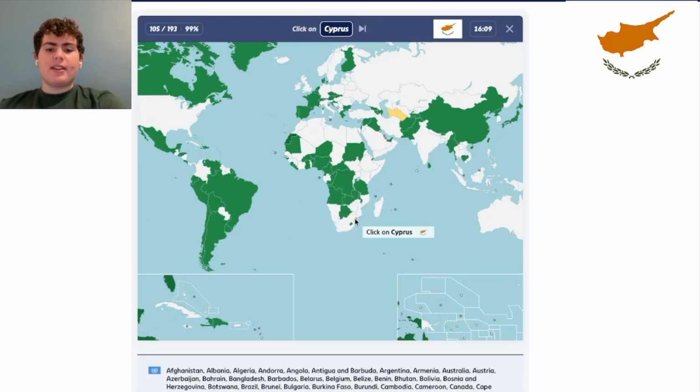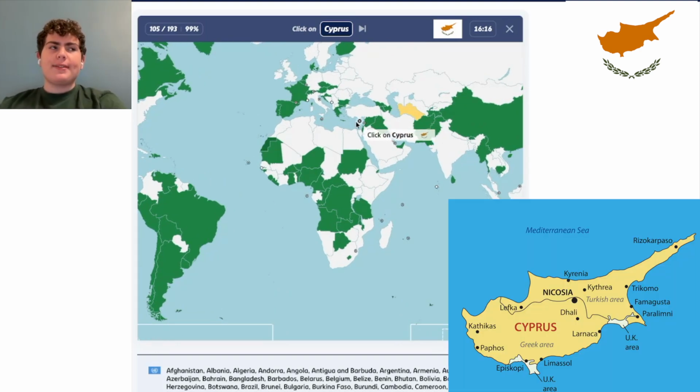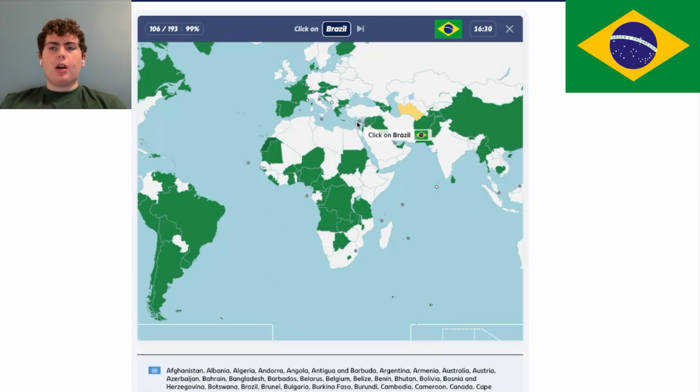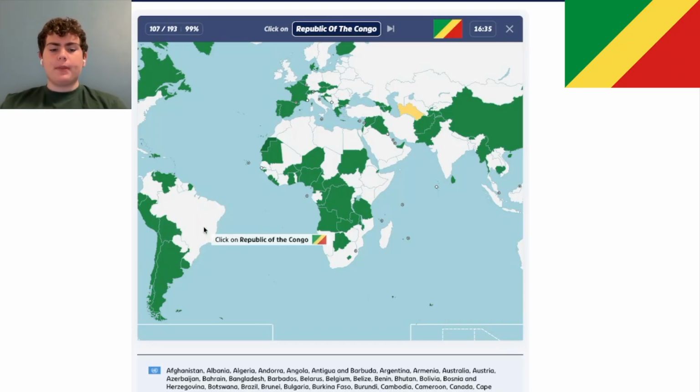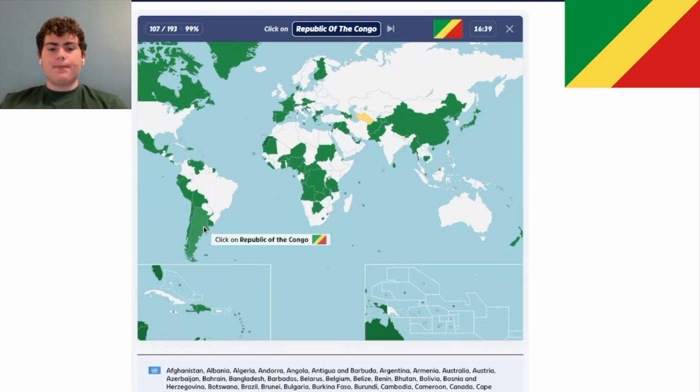So Cyprus is an island country. It's debated because Turkey has its puppet state, the Republic of Northern Cyprus, and it sort of controls the north of the country. But Cyprus is right here, and Turkey rejects that sovereignty, is the word. Yeah. Brazil is right here, and it is a soccer powerhouse.